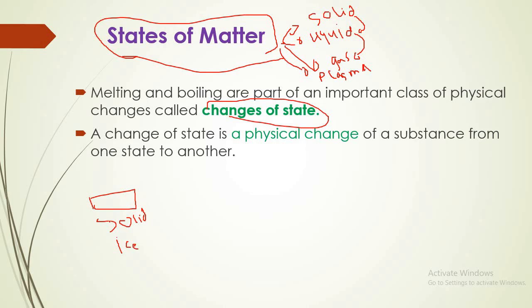When you change from ice to liquid, this process is called melting.